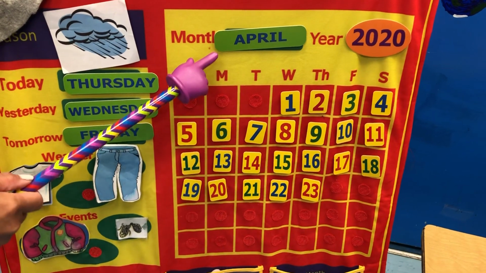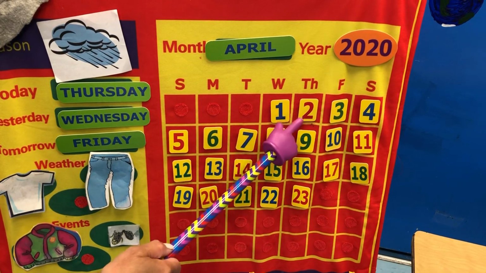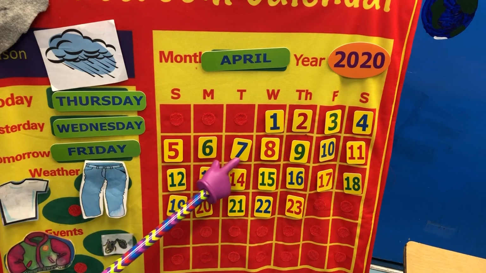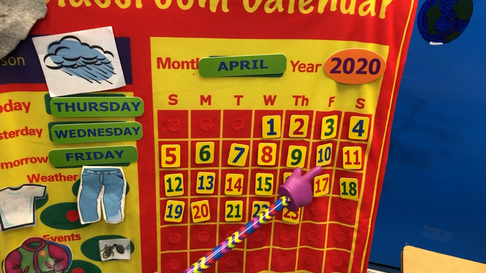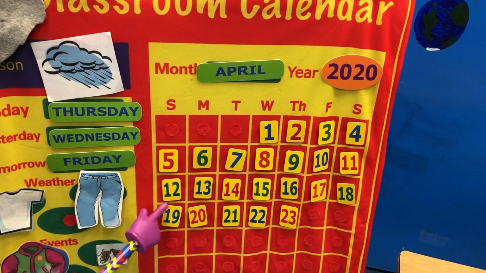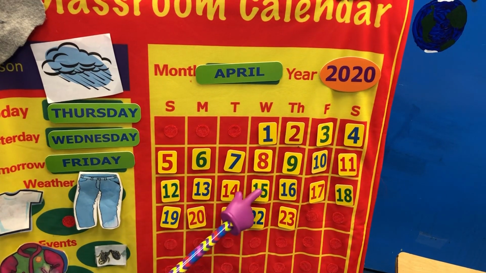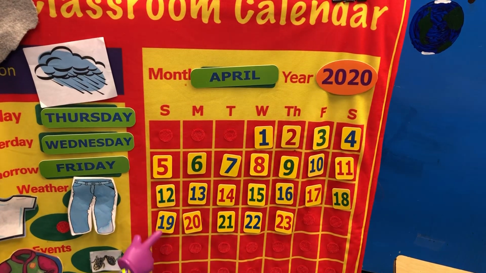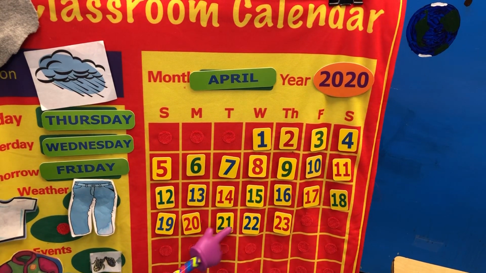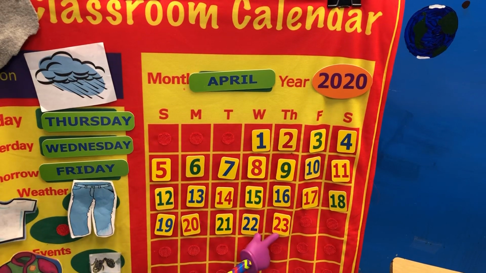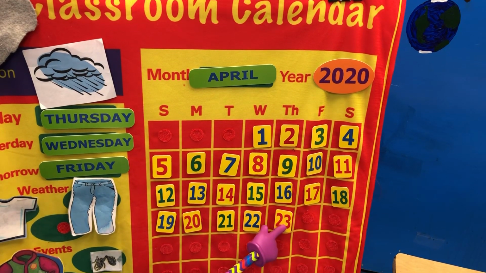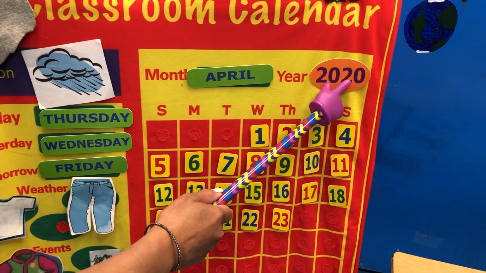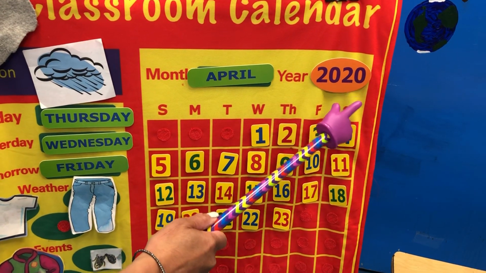Let's start from 1. 1, 2, 3, 4, 5, 6, 7, 8, 9, 10, 11, 12, 13, 14, 15, 16, 17, 18, 19, 20, 21, 22, 23. The date is April 23. 2020 is the year. Great job.